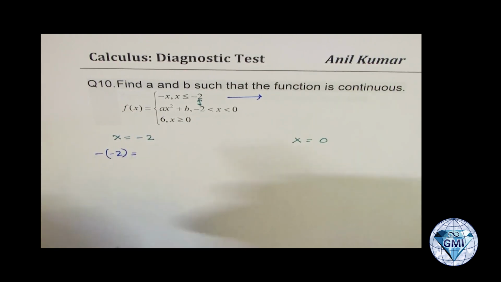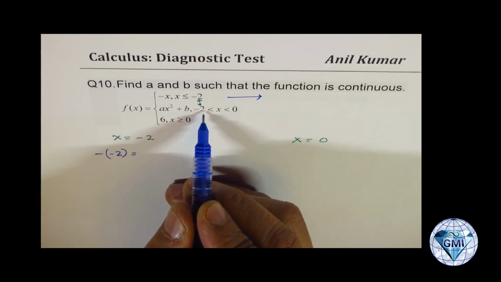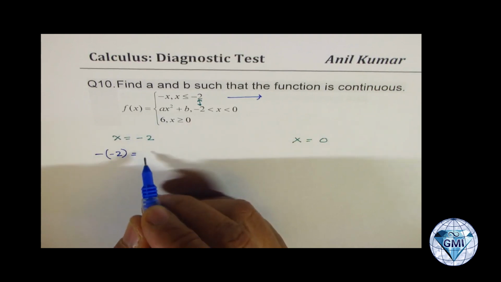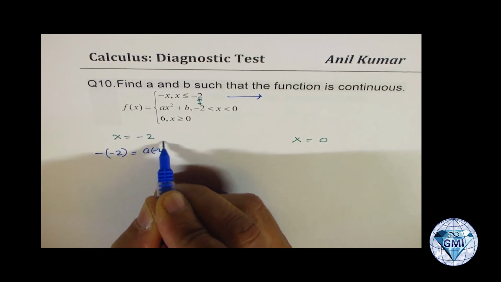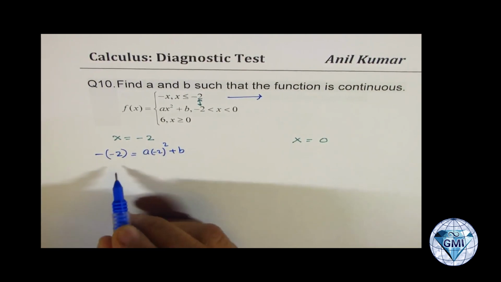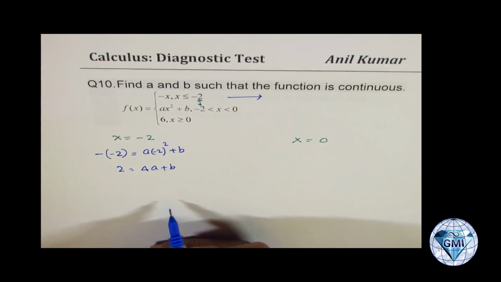And from this portion, when it is greater than -2, it should start from the same place, right? So if I substitute -2 here, I get a times (-2) squared plus b. Now that gives me an equation, 2 equals 4a plus b, right?